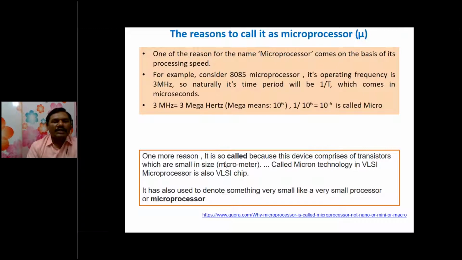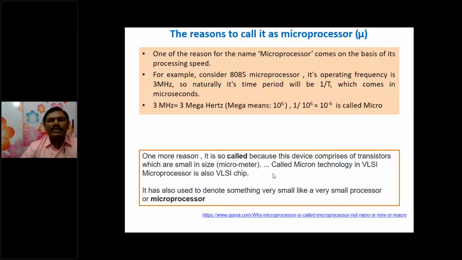One more reason: it is so called because this device comprises transistors which are small in size, micrometer. In those days the first microprocessor was an LSI chip, and the next microprocessors were VLSI chips. So the length and width of the transistor at the channel is in terms of microns. That's why it's called micron technology. Maybe it was called microprocessor.